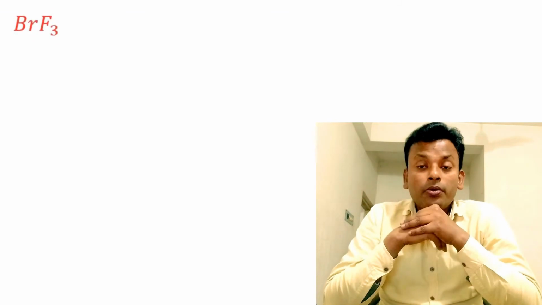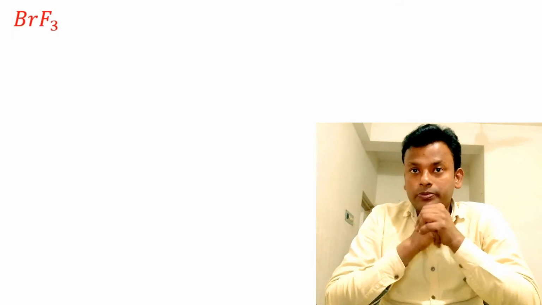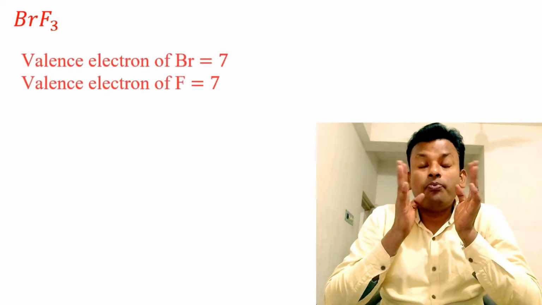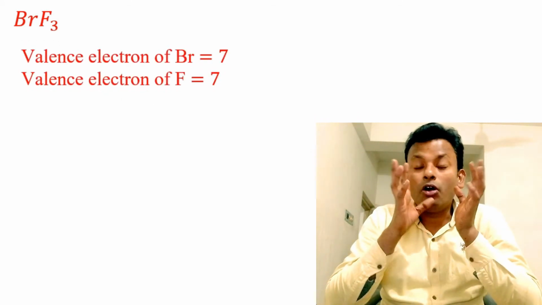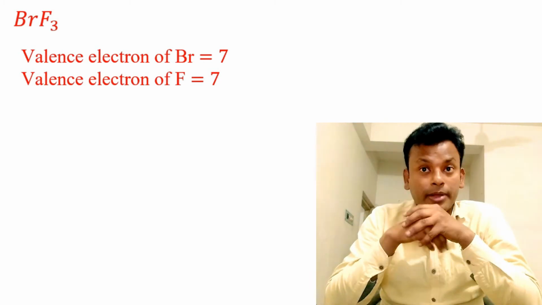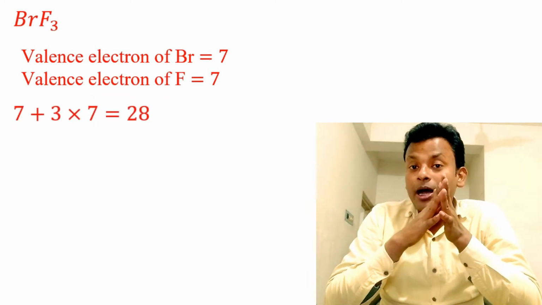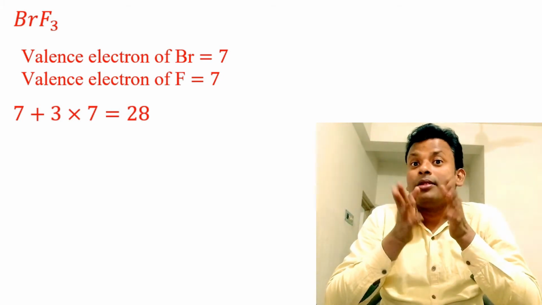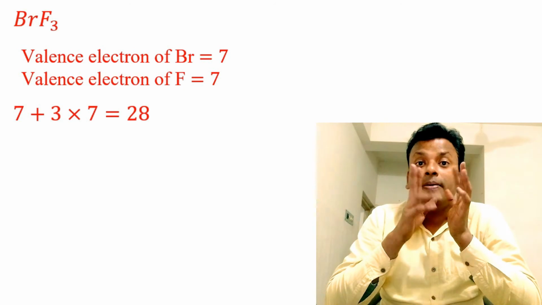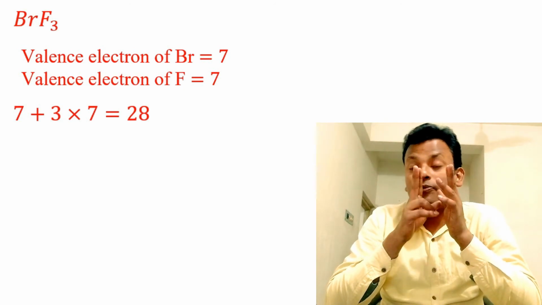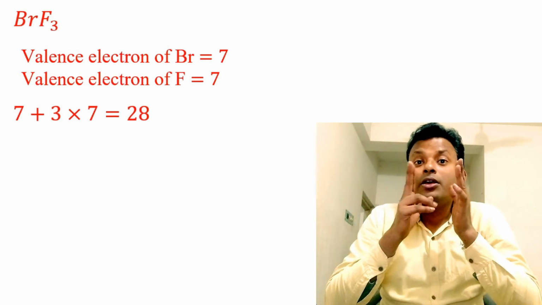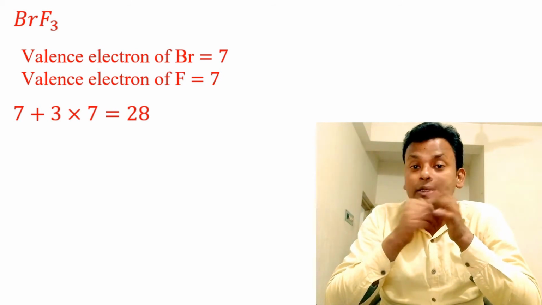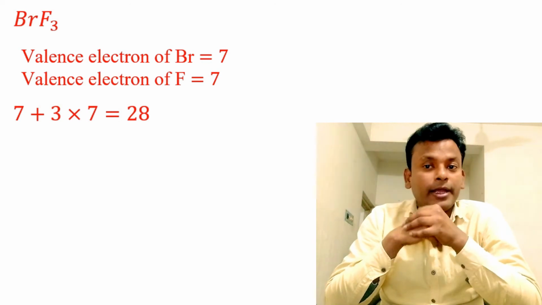For BF3 molecules, we know that the valence electrons of bromine is 7 and also fluorine is 7. Here first the central atom. Here the central atom is bromine. The number of valence electrons is 7 plus 3 into, here fluorine has 3 into the valence electrons of fluorine, means 3 into 7, equals 28.